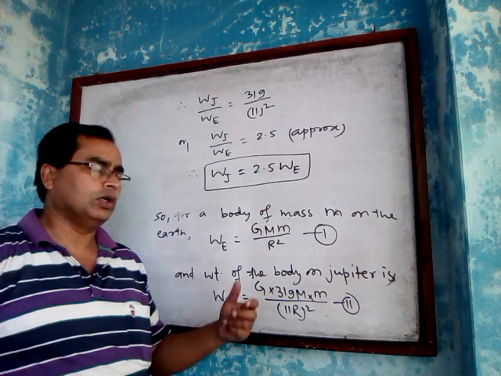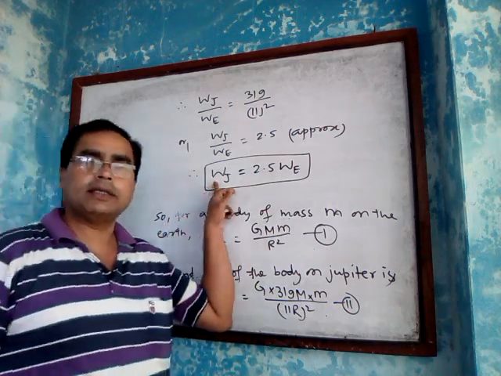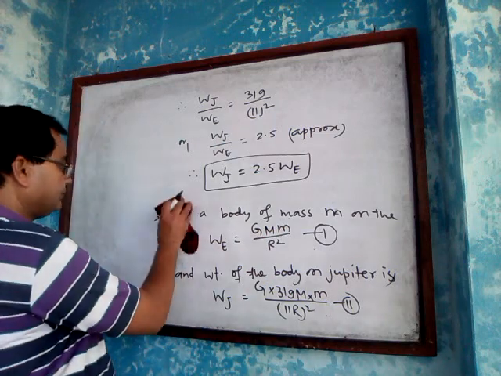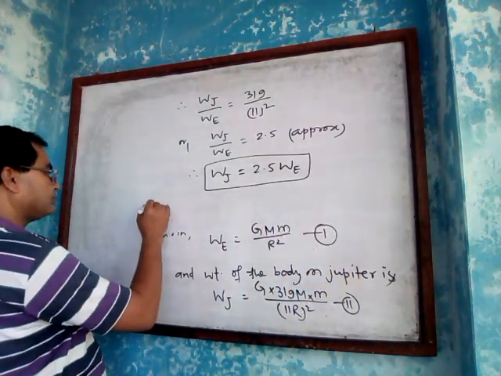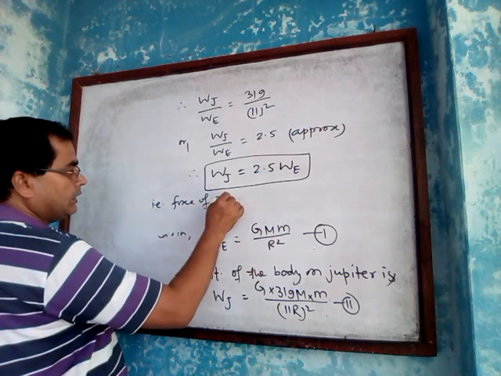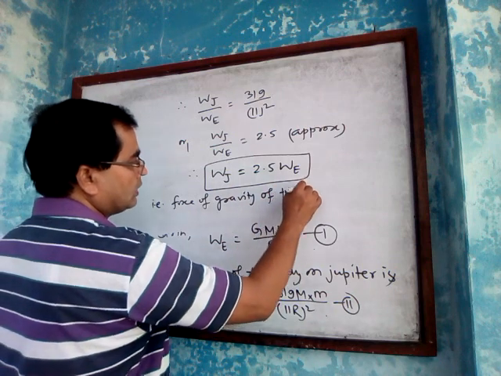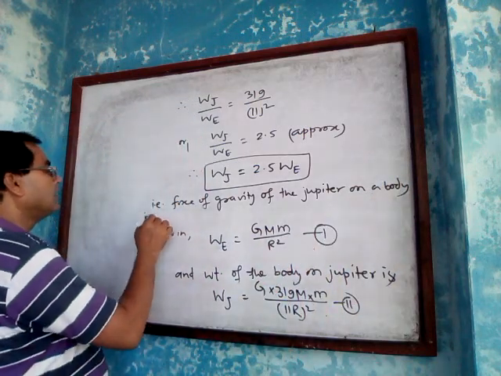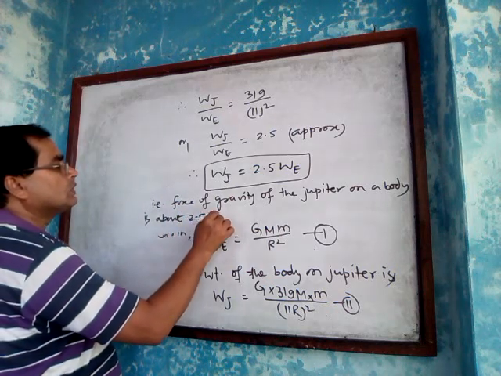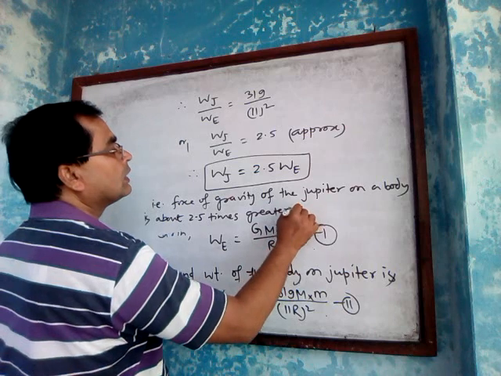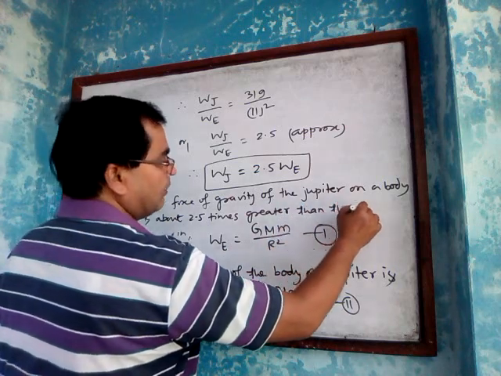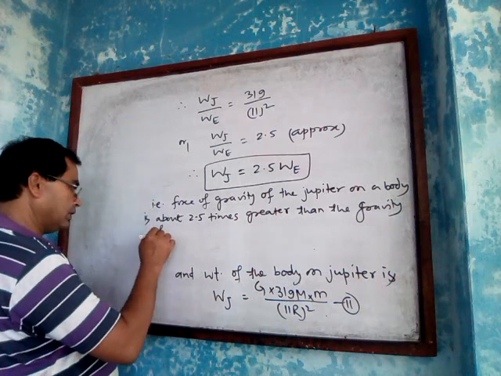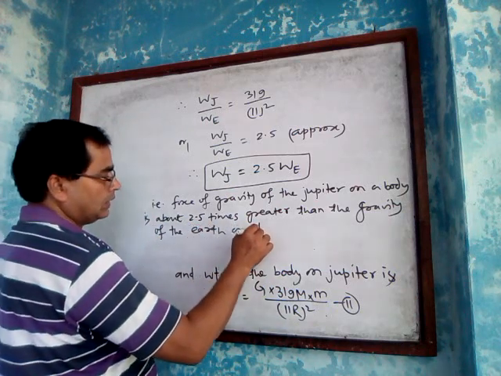Okay, that is, the force of gravity of Jupiter on a body is about 2.5 times greater than the gravity of the Earth on that body.